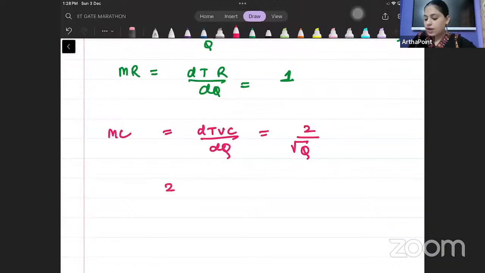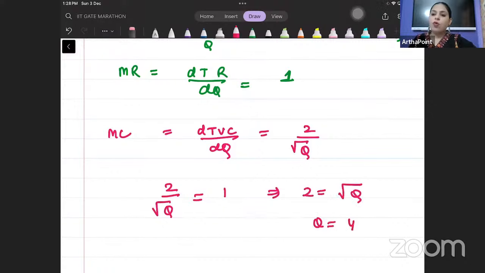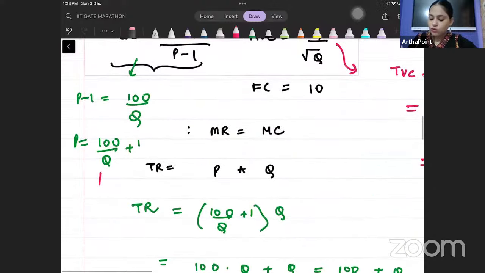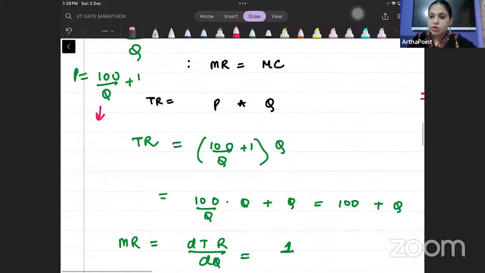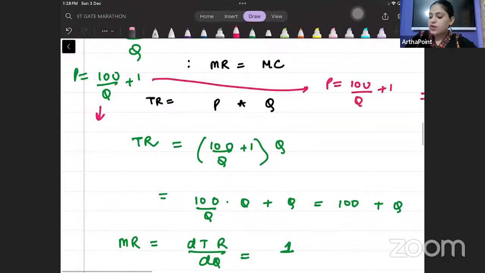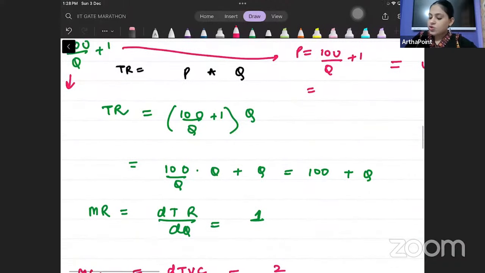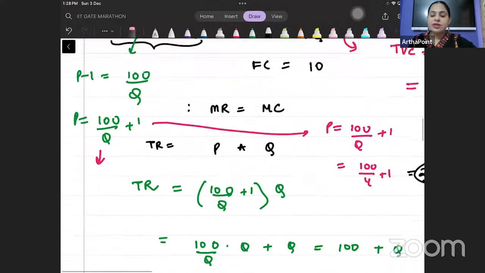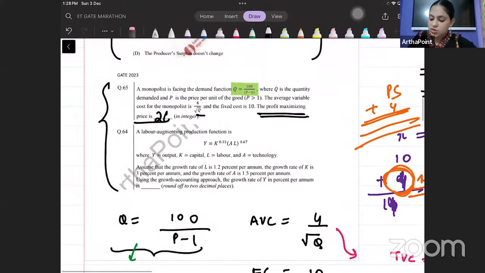MR is 1. Equate MC to MR. √Q is equal to 2. Q will be 4. बेटा पुट कर दो यहाँ पे Q को 4. तभी तो P आएगा. So P is given as 100/Q plus 1 ना. Q का वैल्यू क्या निकला हमारा 4. So 100/4 plus 1. So 25 plus 1, 26. Right beta? So the answer to this question is 26.